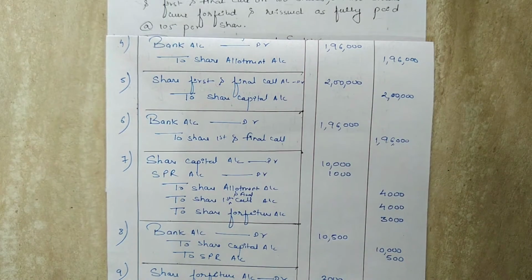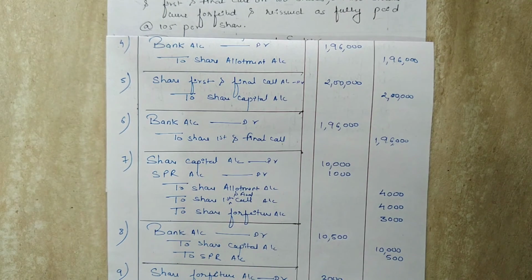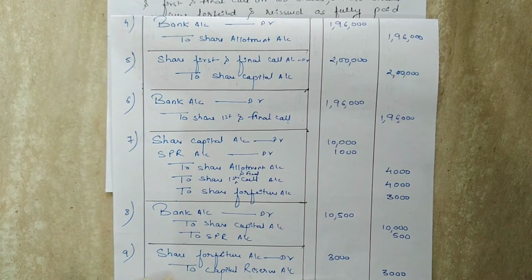At last, we will transfer the credit balance remaining in the forfeiture account to the capital reserve account. So the entry will be share forfeiture account debit to capital reserve account. And the amount is 3,000, as at the time of forfeiture, the amount which was credited in forfeiture account is 3,000. So 3,000 will be transferred to the capital reserve.